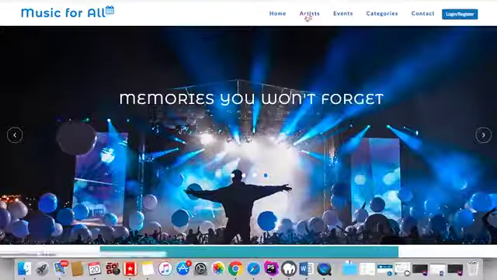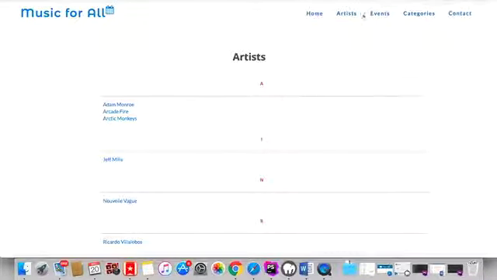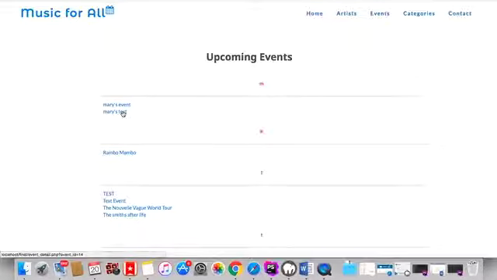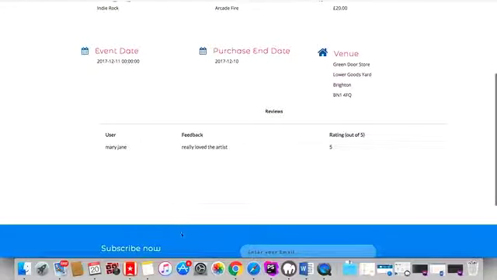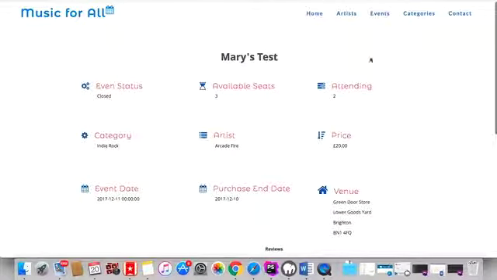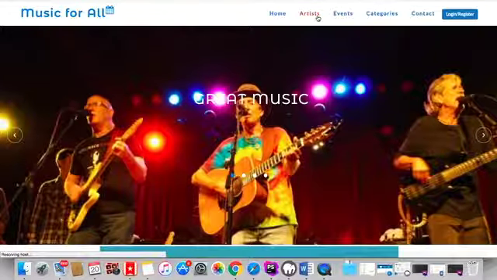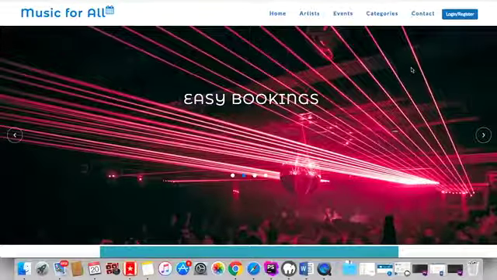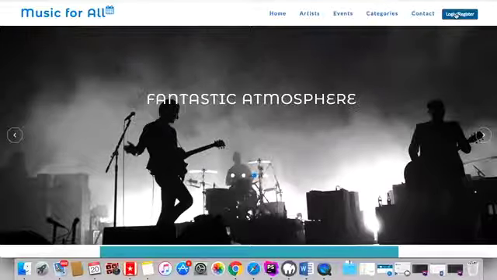So, for example, I can still see what artists are on the website, but in an event, there's no ticket, there's no way to buy a ticket, there's no way to write a review, even though I can see reviews for the artist. So basically I can see a lot of things not being logged in, but I cannot actually use the system. So now let's see how we log in or register.